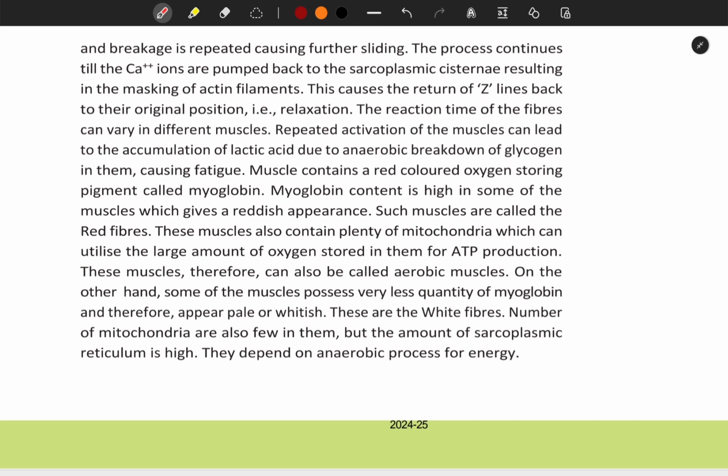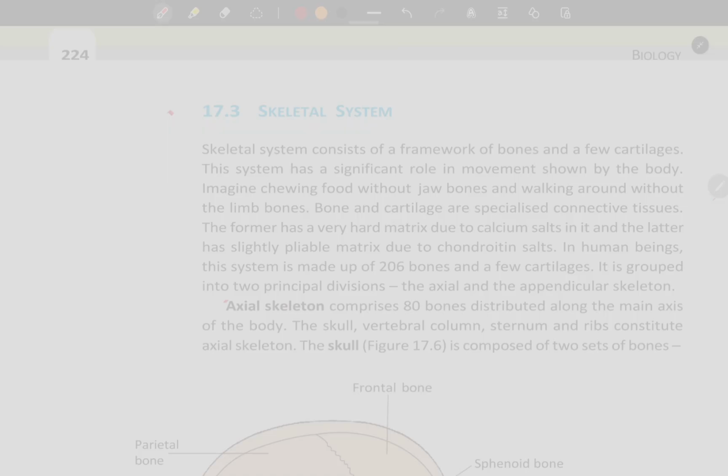These muscles also contain plenty of mitochondria, which can utilize the large amount of oxygen stored in them for ATP production. These muscles therefore can also be called aerobic muscles. On the other hand, some of the muscles possess very little myoglobin and therefore appear pale or whitish. These are the white fibers. The number of mitochondria is also few in them, but the amount of sarcoplasmic reticulum is high. They depend on anaerobic processes for energy.